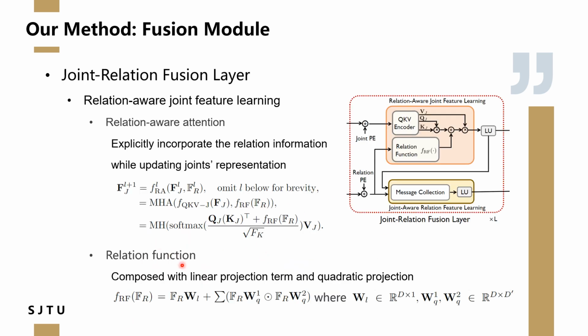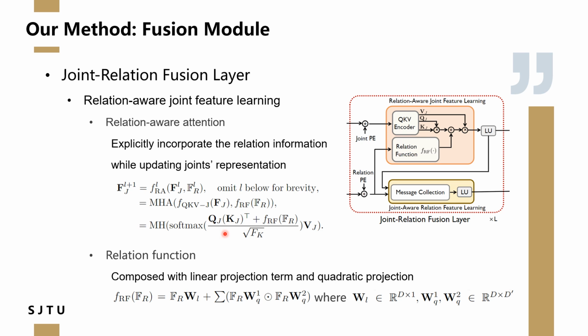Next is the core part of our model, the fusion layer. Each layer contains two modules, relation-aware joint feature learning and joint-aware relation feature learning. The joint feature learning updates the joint features with our specially designed relation-aware attention, which adds the relation score to the initial attention score to encourage the communication between joint and relation branches, as the formula shows.